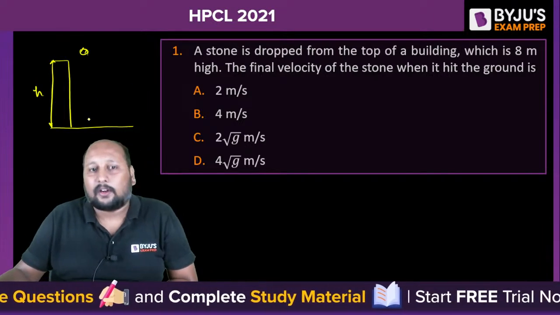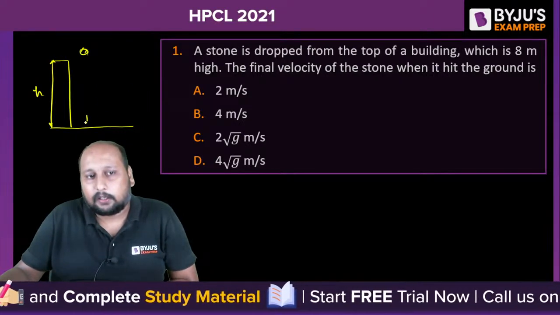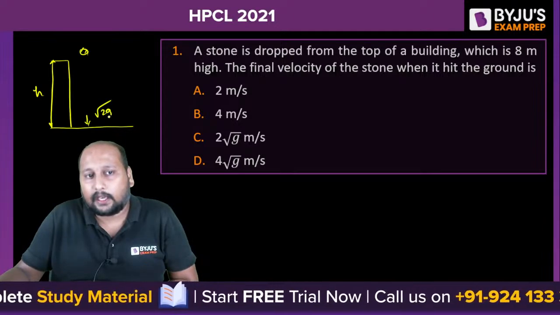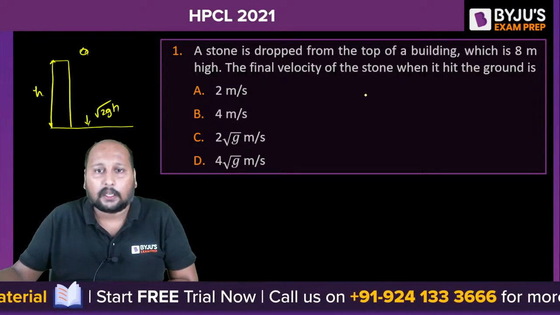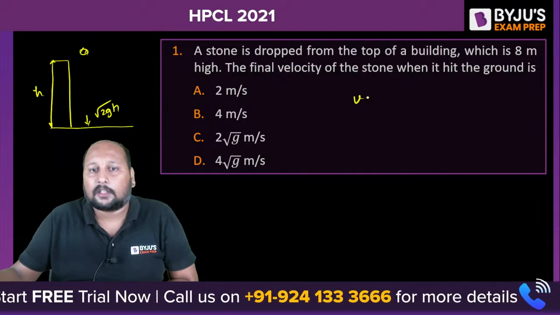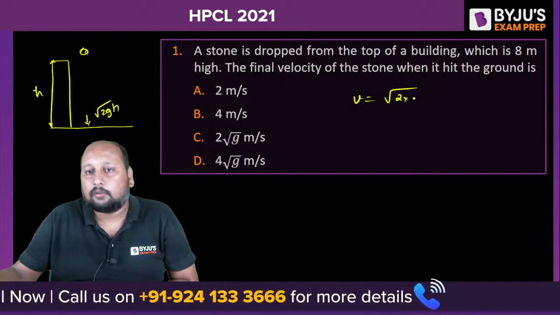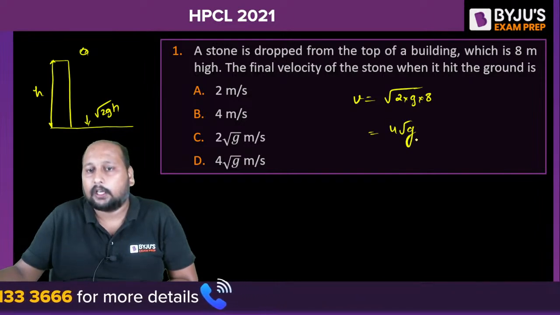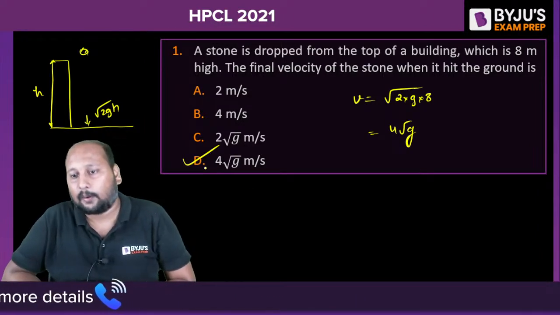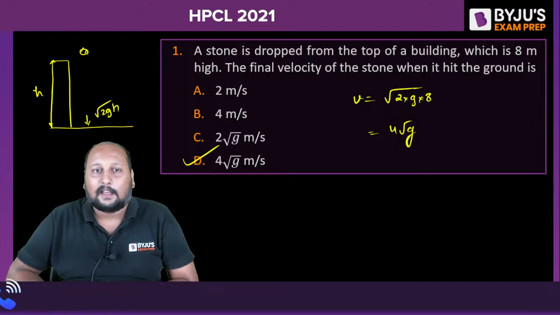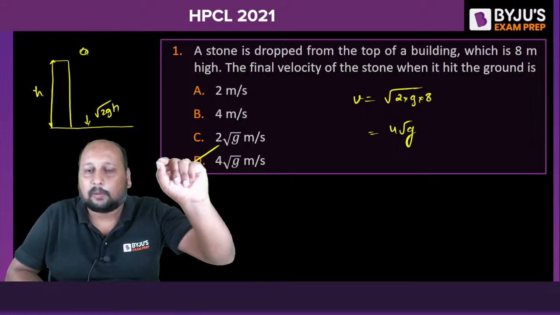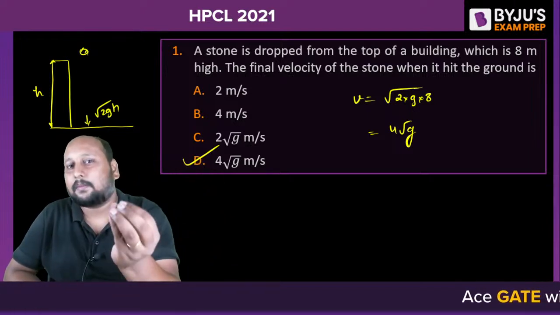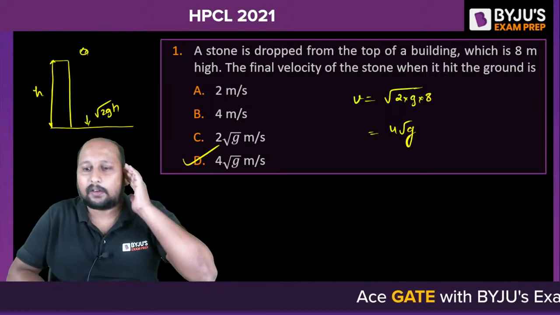You can go for mgh equal to half mv squared, so the velocity with which it hits the ground will be root 2gh. The height is 8 meters, so the velocity will be root of 2 into g into 8, which is 16g, so 4 root g. Option D is the correct answer. I would say you will be able to secure 99% marks from these three subjects. The question level is so basic.